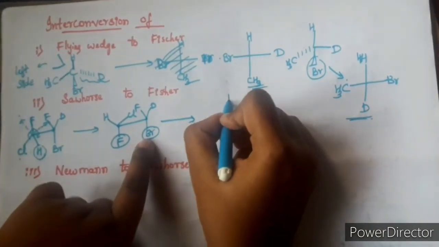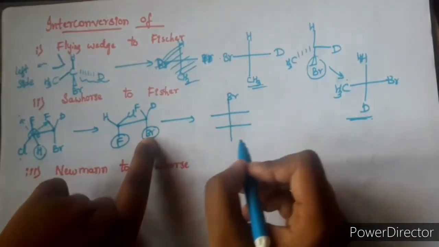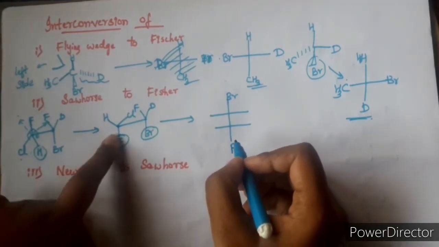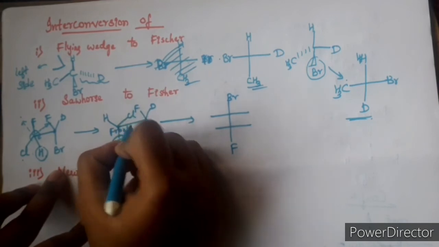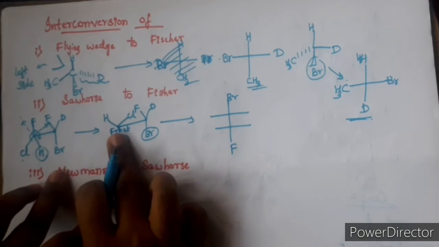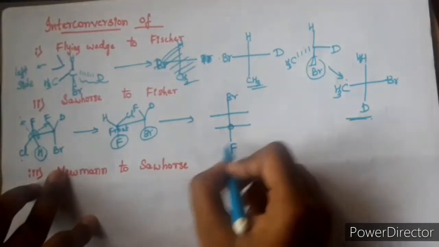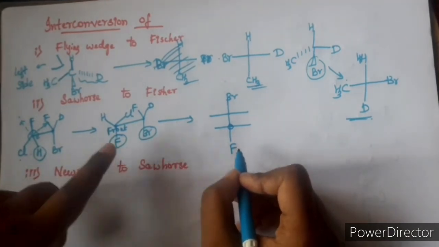The Br I get here, so I write the Br over here, and the fluorine I write over here. Always, the front carbon atom of the Sawhorse projection will come to the last carbon of the Fischer projection. So I am writing F here. Okay, you got it, right?